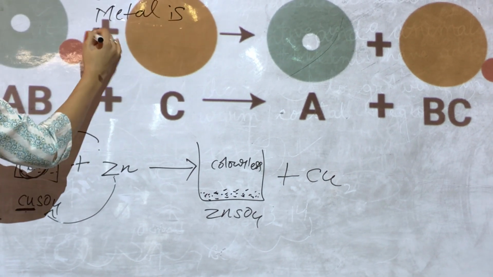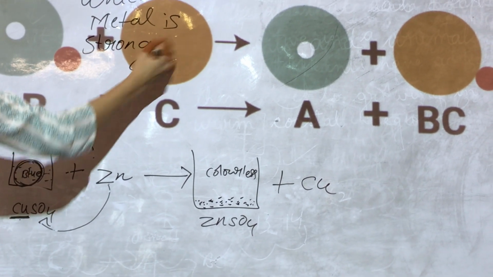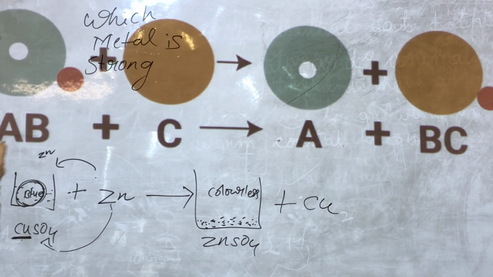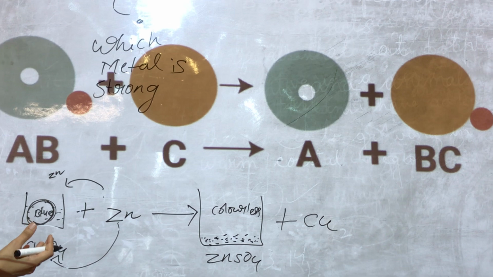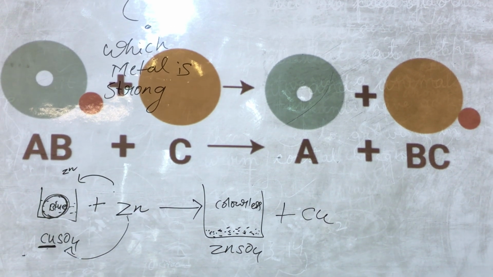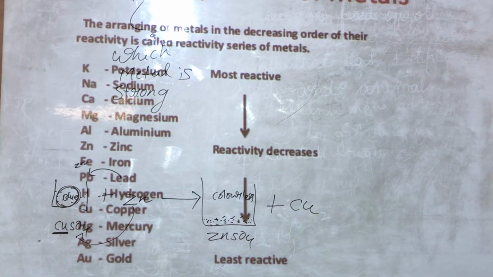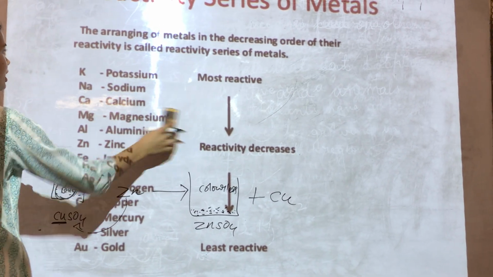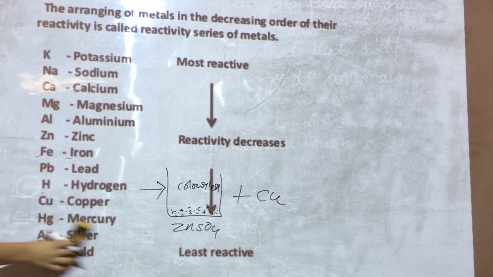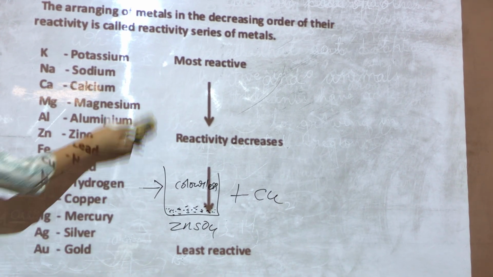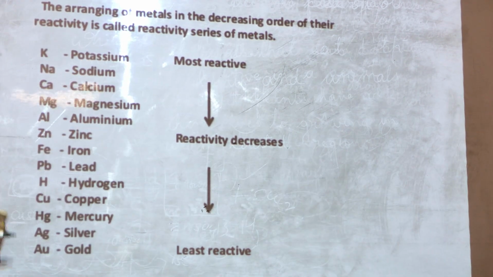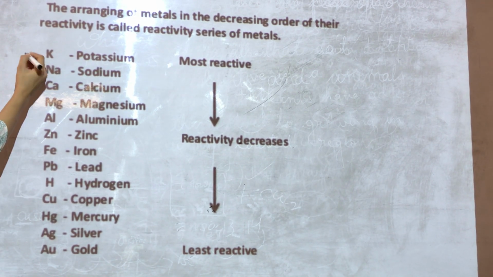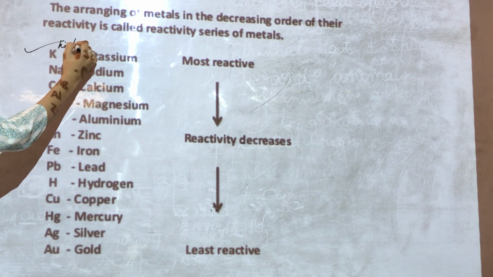Now the question is, how do we come to know which metal is strong or which metal is weak? How do we know which metal will replace or which metal will not be replaced? For that there is a reactivity series. This is the arrangement of metals in order of their reactivity. If you see it from the top, these are the highly reactive metals.